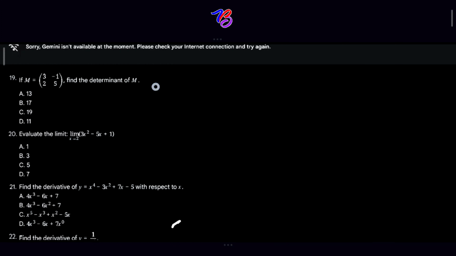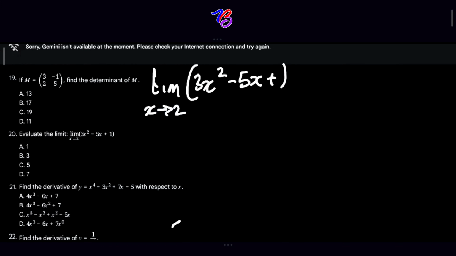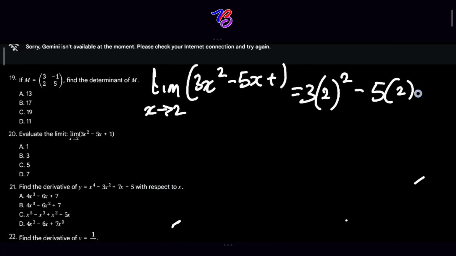So the limit of 3x squared minus 5x plus 1 as x approaches 2 will equal 3 into 2 squared minus 5 into 2 plus 1. Anywhere you see x, you substitute x with 2.